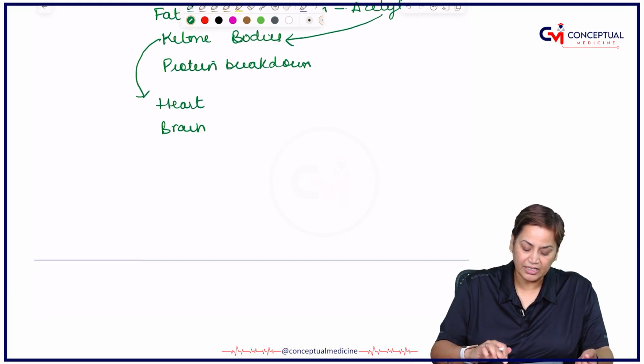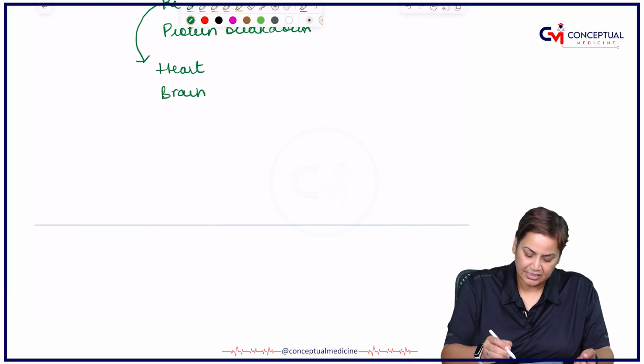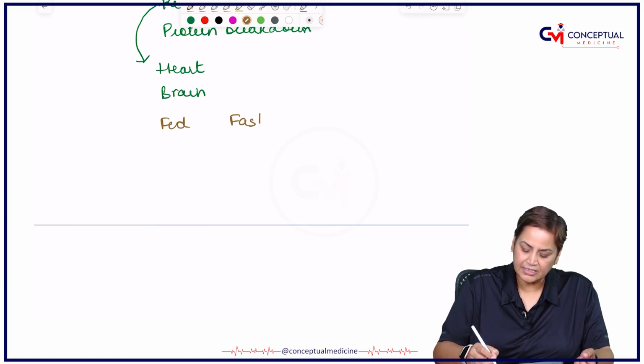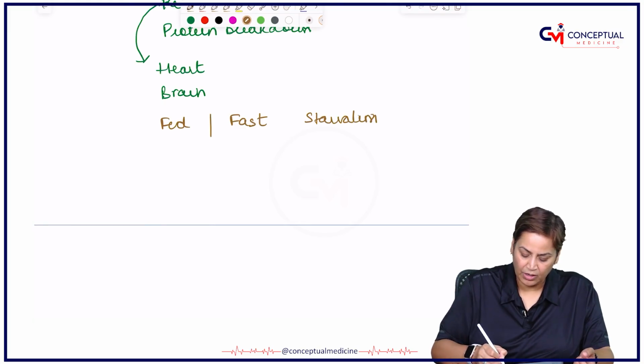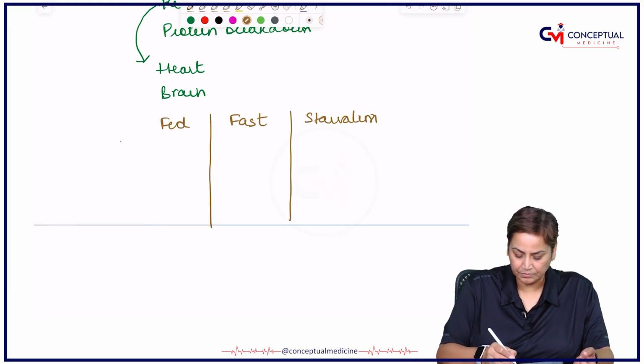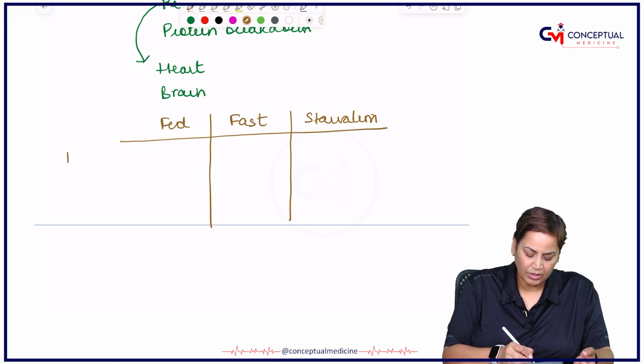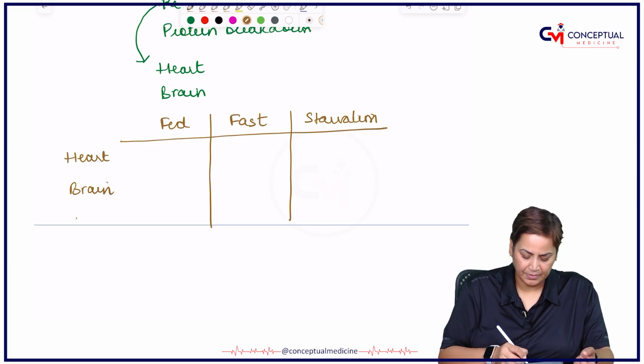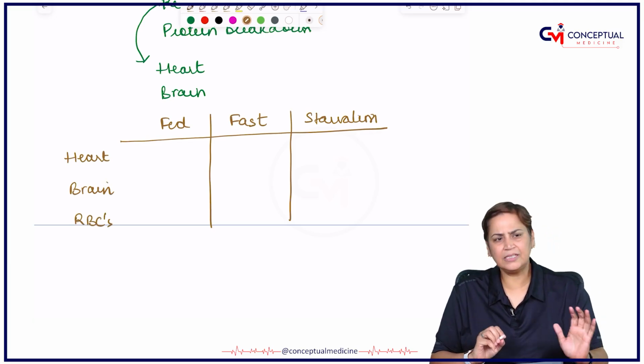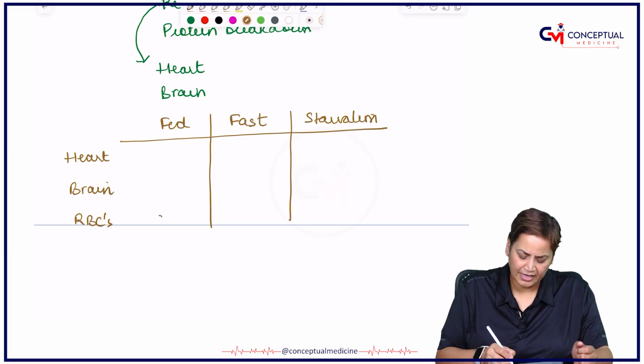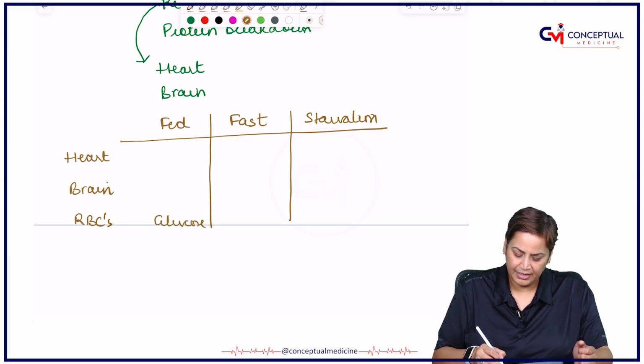If we talk about the distribution among the organs, it is very clear that there are 3 stages: fed, fast and starvation. If we talk about heart, brain and RBCs, RBCs by default will always require glucose for energy, be it the fed state, the fasting state, or starvation.